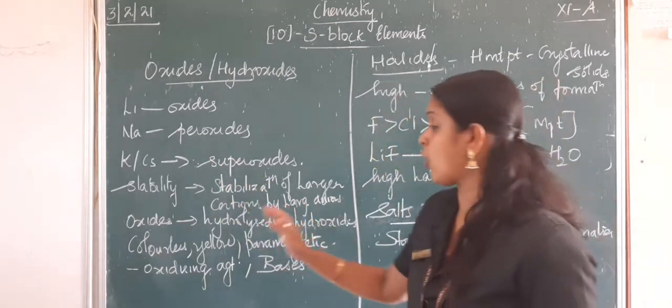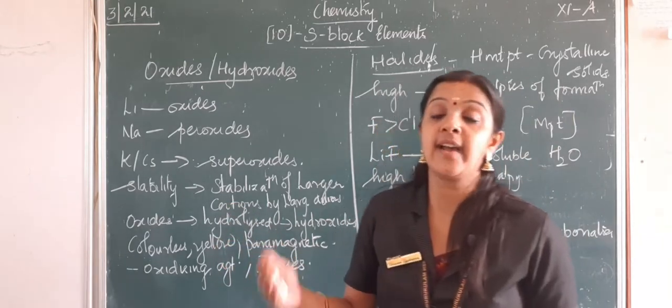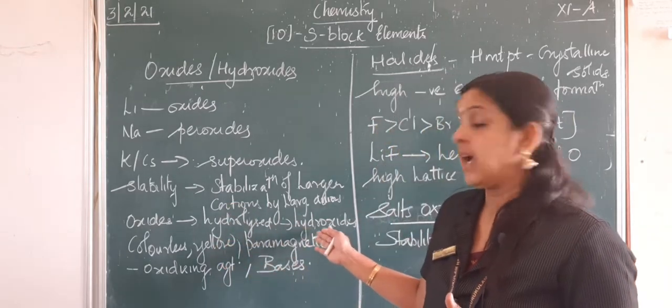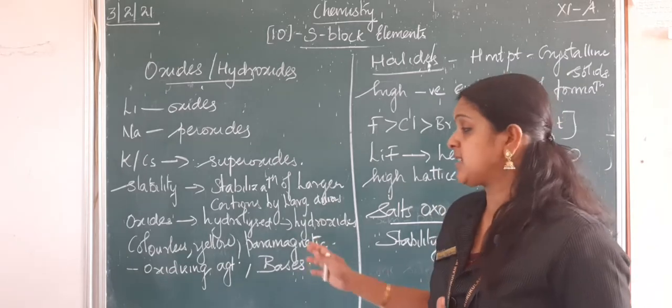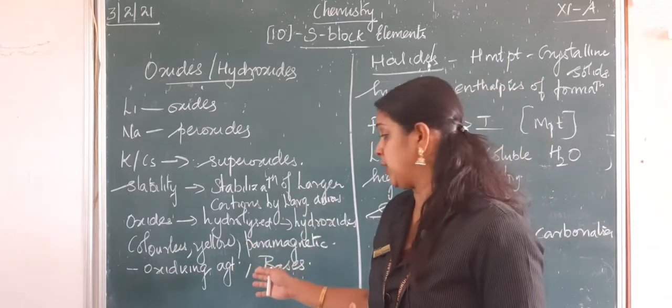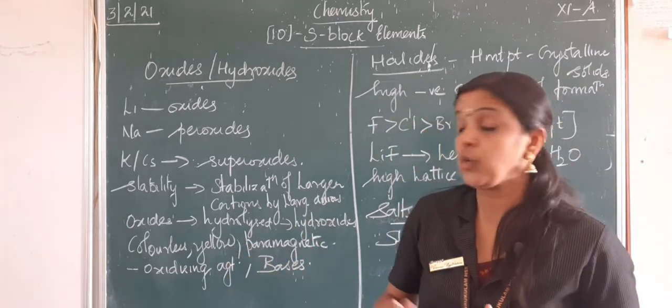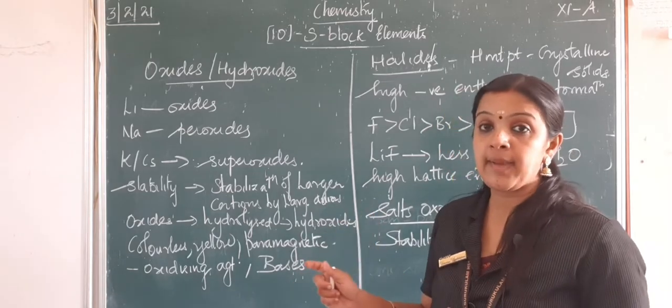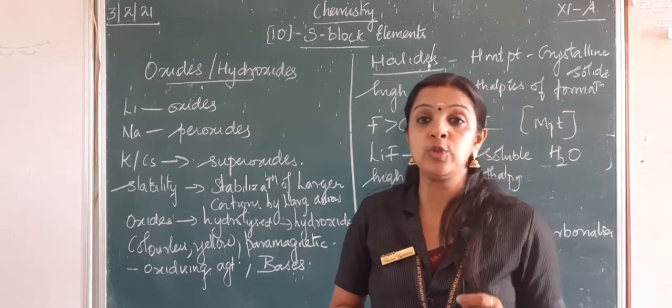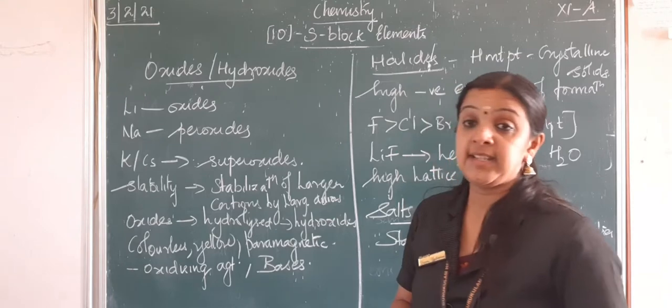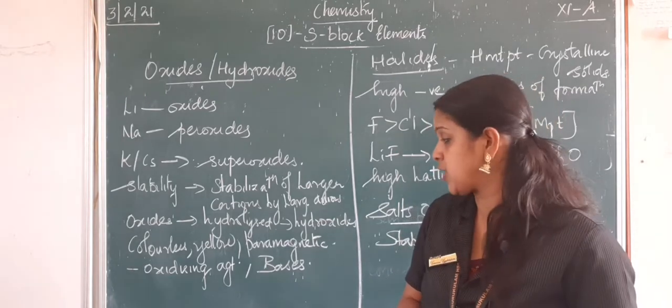The oxides can easily get hydrolyzed to form their hydroxides. These are colorless, and sometimes some of them are yellow in color, and they are also paramagnetic, having unpaired electrons, and they are very good oxidizing agents.